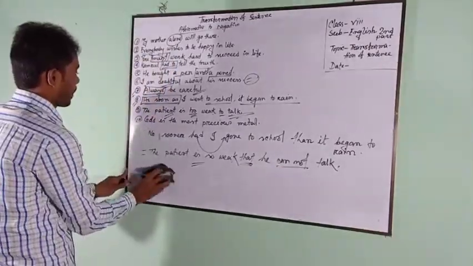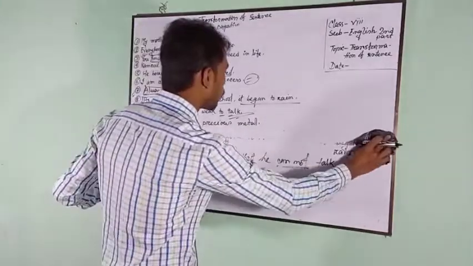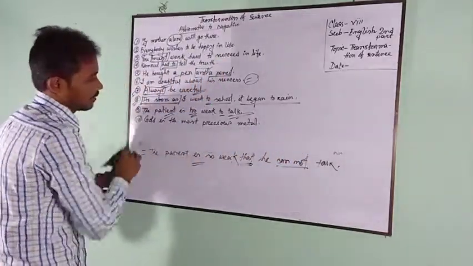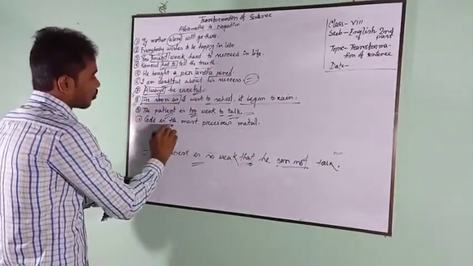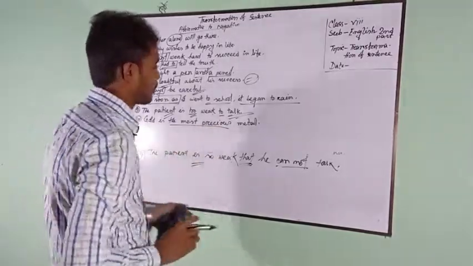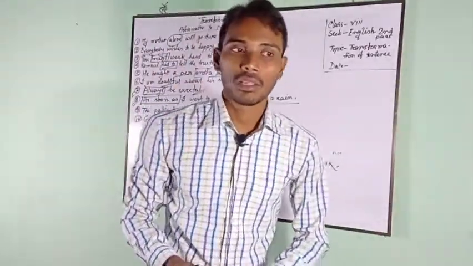Number 10. Gold is the most precious metal. Precious, valuable.